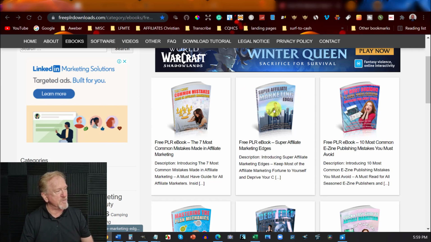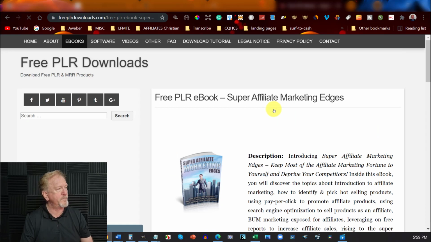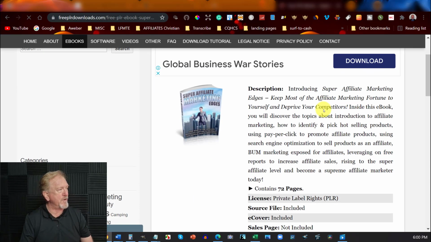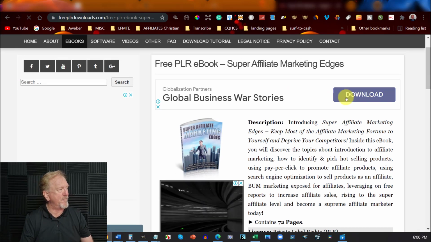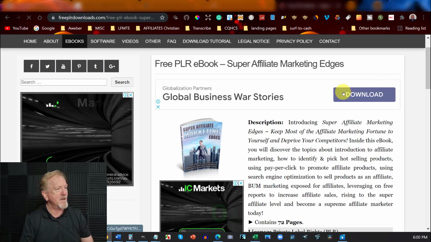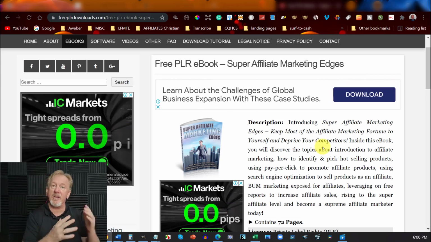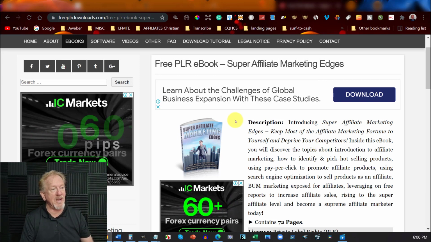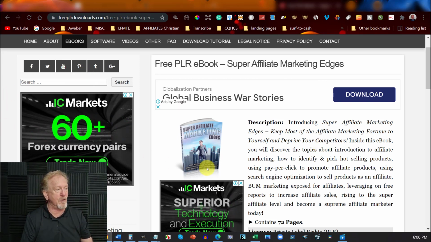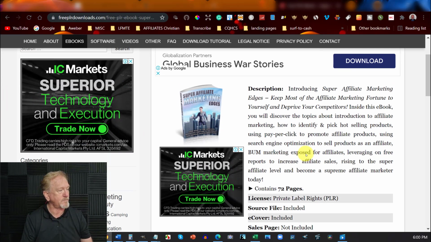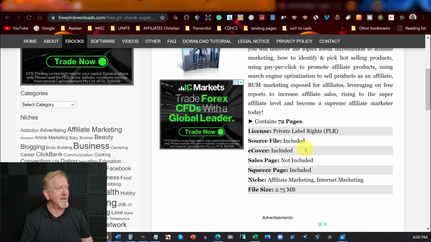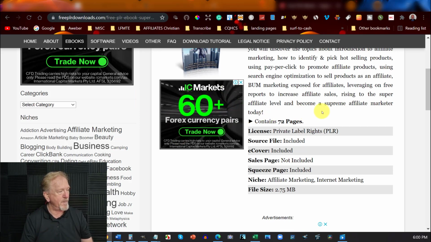So I'll just click on this one here for a second. Alright, so as we scroll down, just be aware there's going to be a number of download buttons here, because the reason why this site is free is because they advertise a lot of Google ads on their site. And for that reason, whenever anyone sees one of these ads and clicks on any of these ads, they get paid.